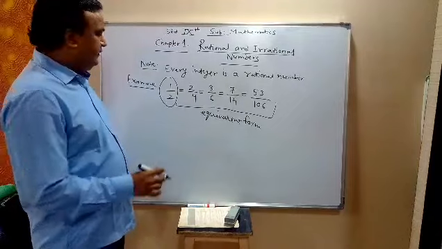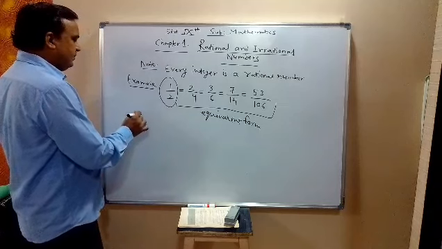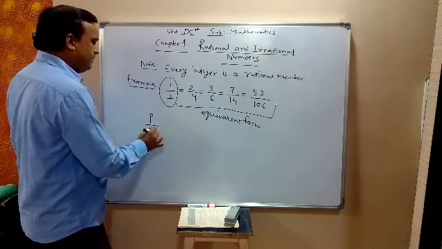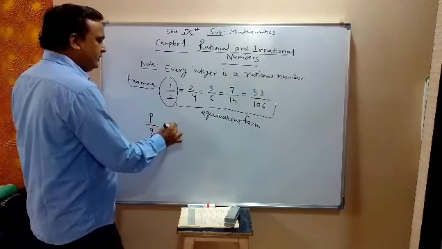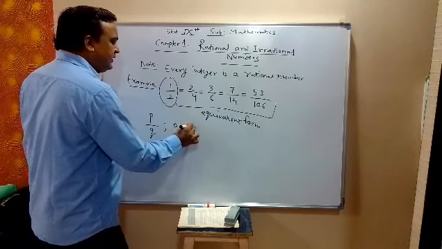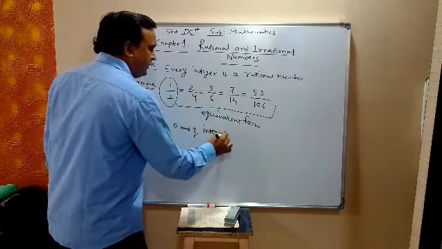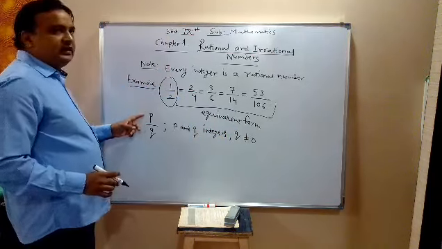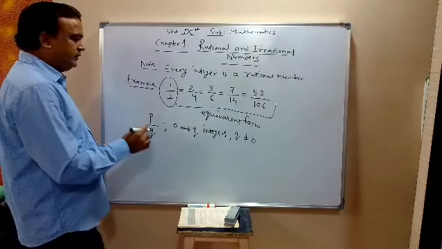So we can define a rational number as P by Q, where P and Q are integers, Q is not equal to 0, and HCF of P and Q should be 1.